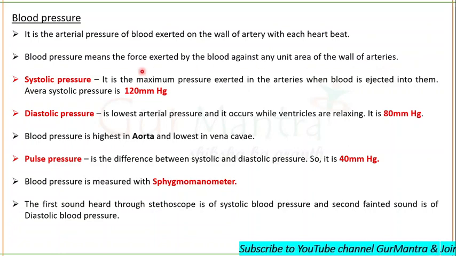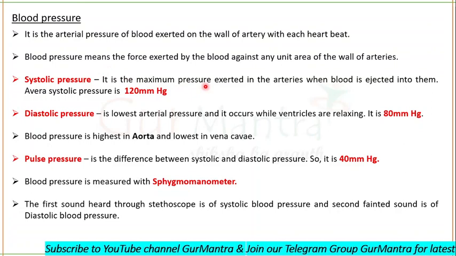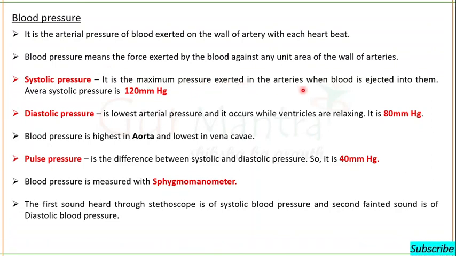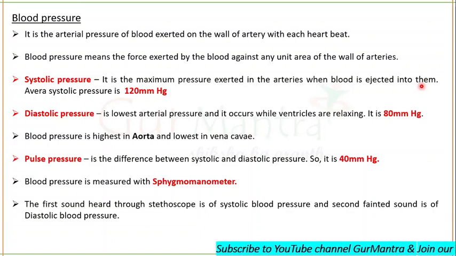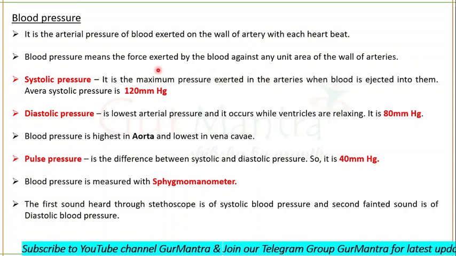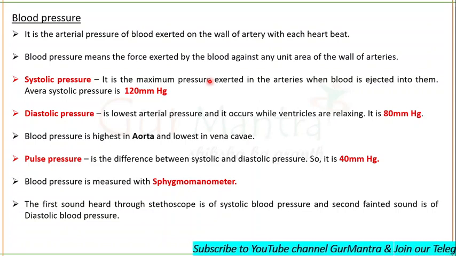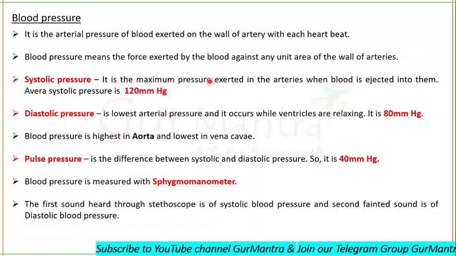What is systolic pressure? It is the maximum pressure exerted in the arteries when blood is ejected into them. You will see the systolic pressure during ventricular contraction.